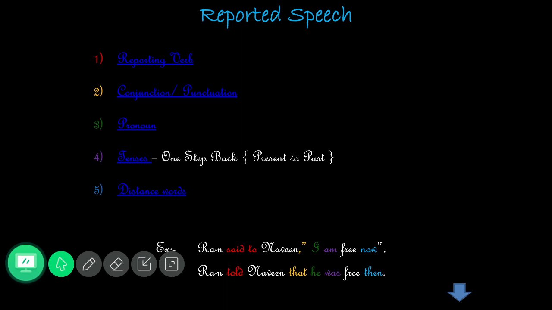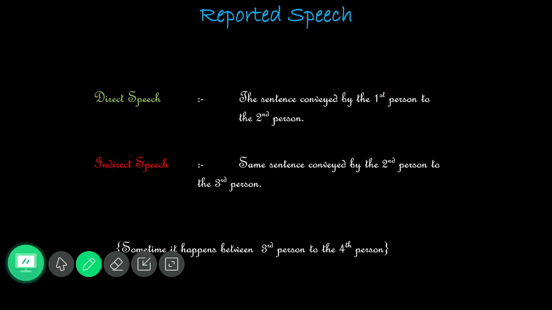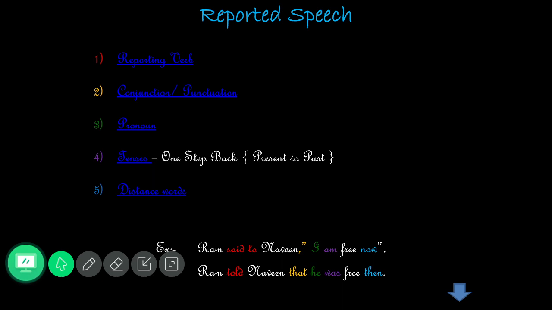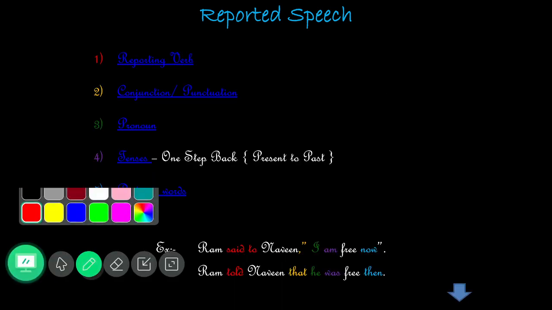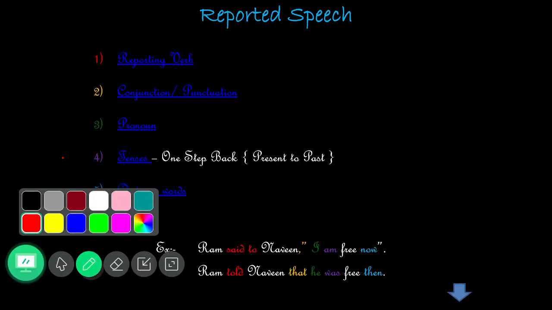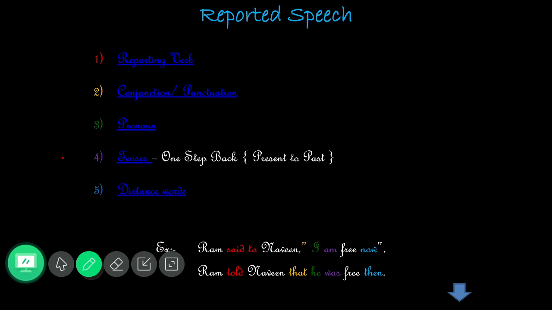So next, the most important changes. What are the five most important changes, my dear? Reporting verb, and then conjunction. Wait a minute. Yes: reporting verb, conjunction, pronoun, tenses, and then distance verb. Okay. So already we know these are the five different subheadings that we have to learn and that we have to change.